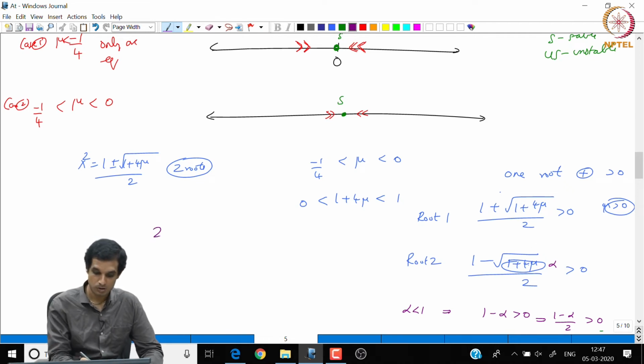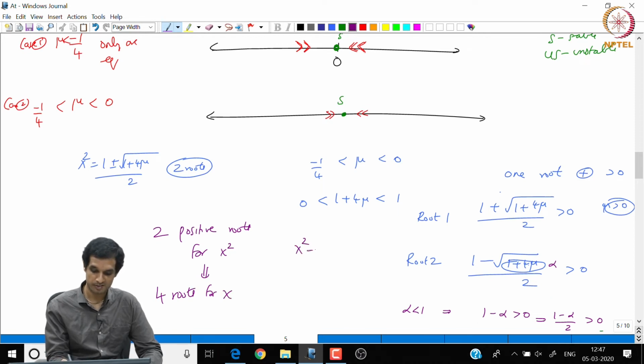So, we have two positive roots for x², which means we have 4 roots for x, because if x² can take two positive values alpha and beta, then x can take either plus or minus root alpha and plus or minus root beta.